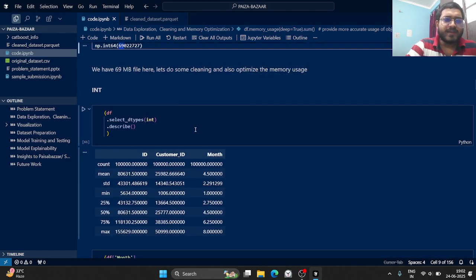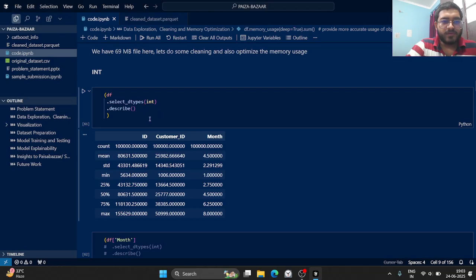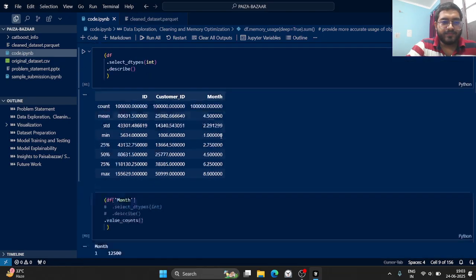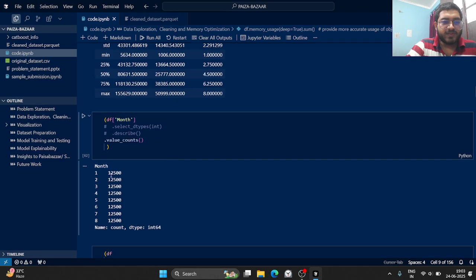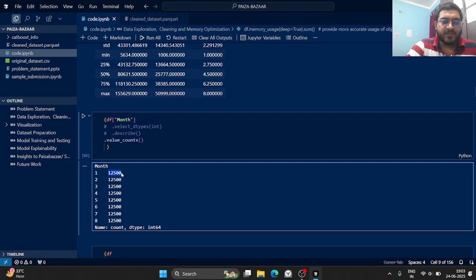So we will try to optimize this and also look at data exploration, and we'll move according to these data types. First we will explore int, then float, then we will go towards object data type. So we have 3 columns for int data type: ID, customer ID, and month. If you look at month, we want to know the value counts. So we can see that we have 8 months, 1 2 3 4 up to 8, and for each value we have 12,500 unique users.